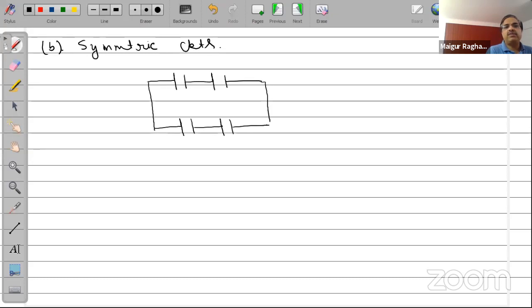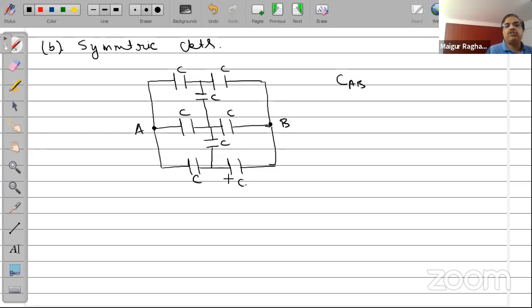of capacitors given like this. And you have to find out what is the effective capacitance across A, B. Okay, you have to find out what CAB is. So all of them are C, by the way. This is called a symmetric circuit because you will find that if you either enter from A or enter from B, the network looks exactly the same. There's no difference at all.